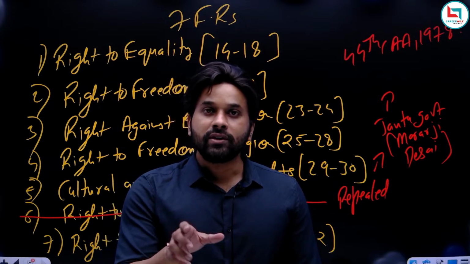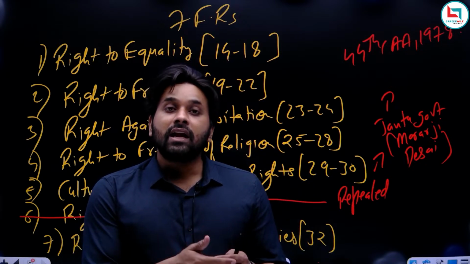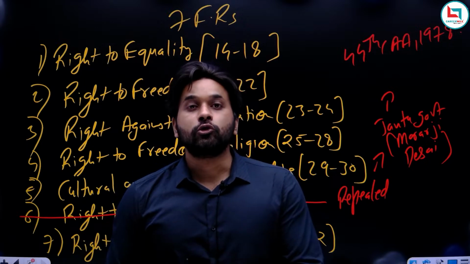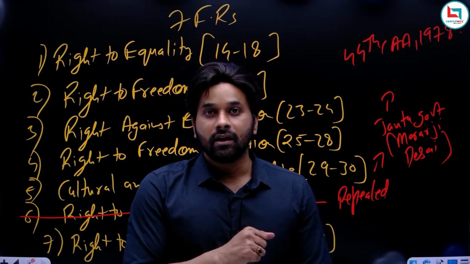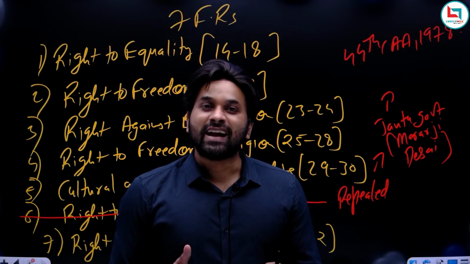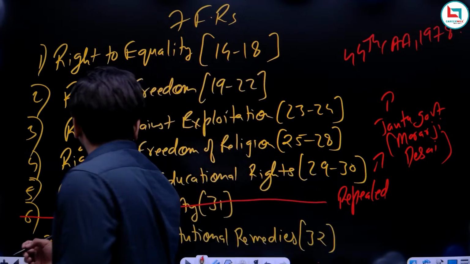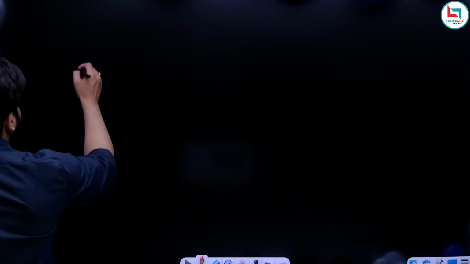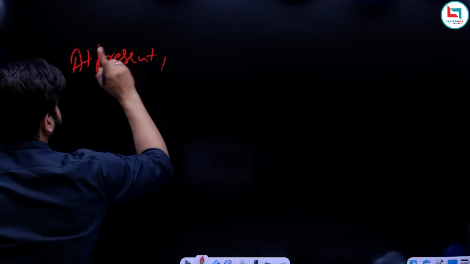So many times students are confused whether right to property is a legal right or a constitutional right. Right to property is a constitutional as well as legal right. So I hope it is clear that the present position of right to property is under part 12th of the constitution. At present, what is the location of right to property?